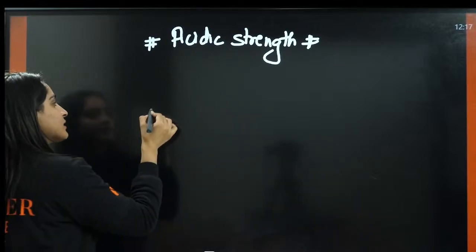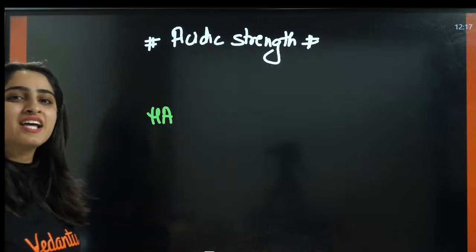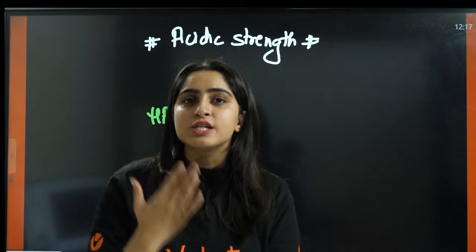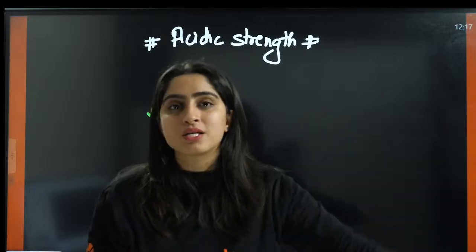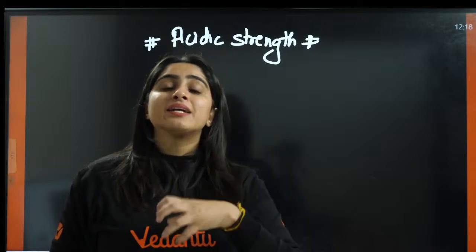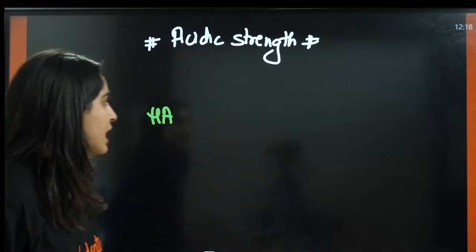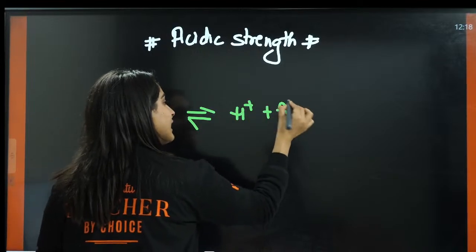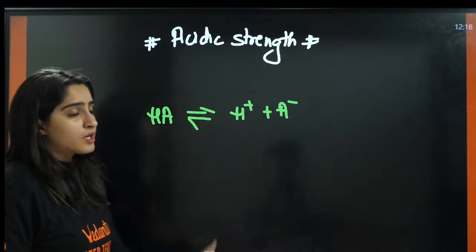You have an acid, HA. By H, because acid is something that can donate a proton, that is H positive. If a compound is able to donate H positive, that is a good acid. Acidity depends upon the ability to donate H positive, the ability to donate a proton. So now here it dissociates into H positive and A negative. Now, just understand this very carefully.